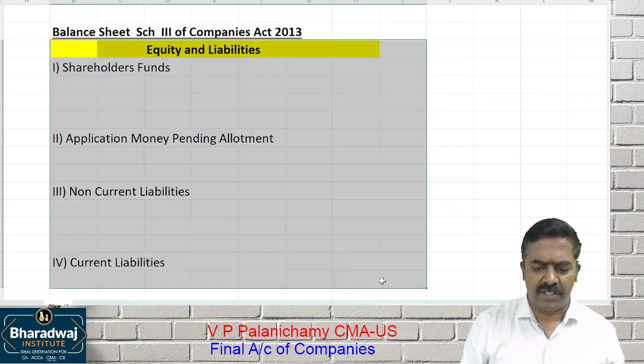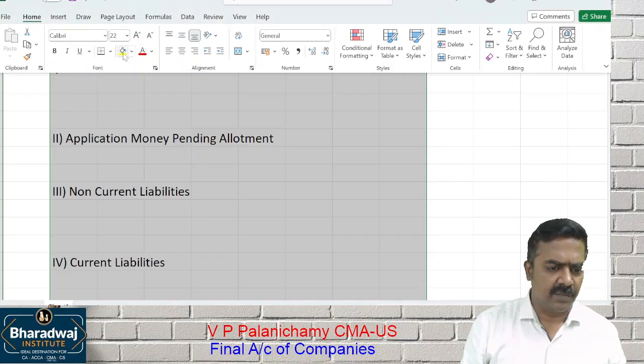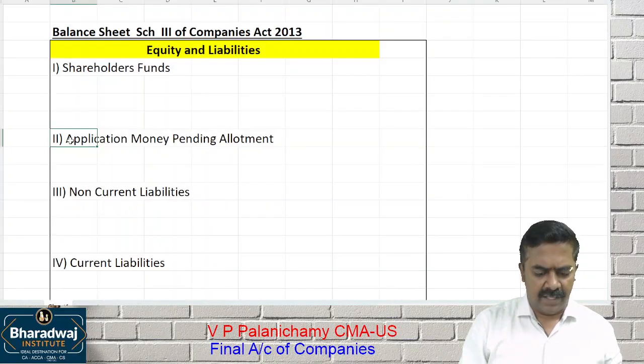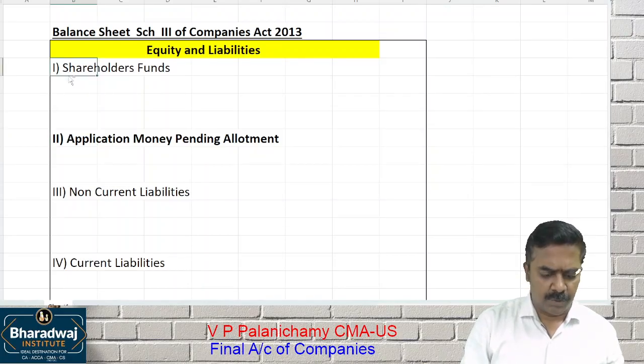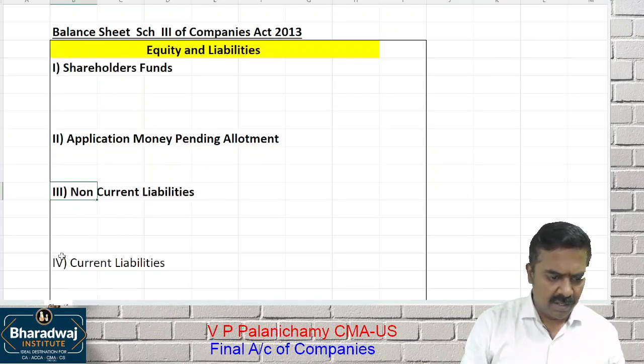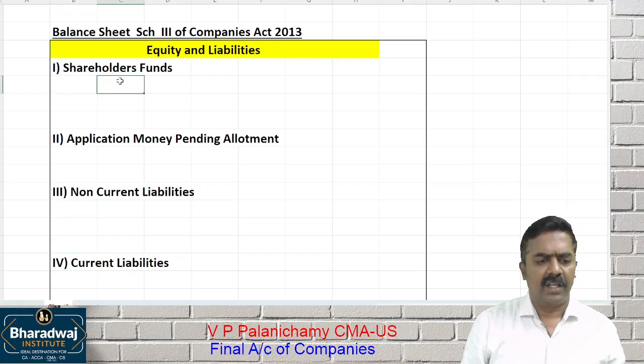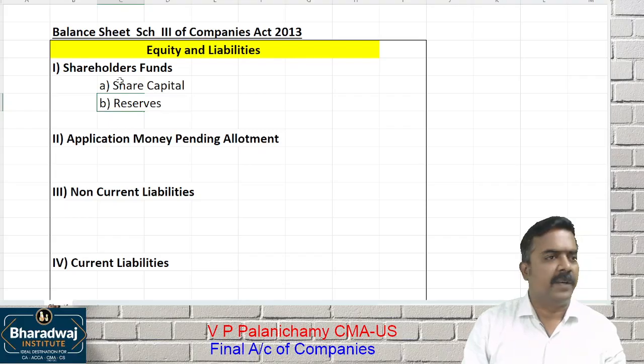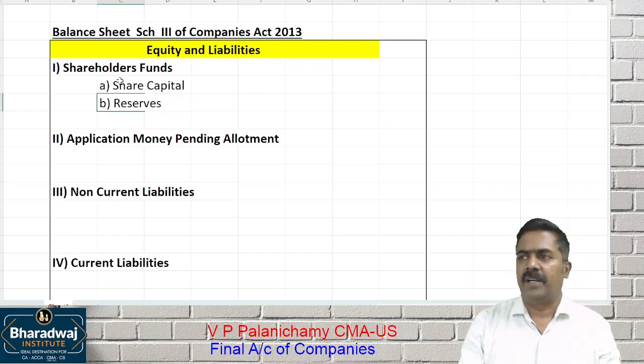What is the first one? Shareholders funds. Second, application money pending allotment. Third, non-current liabilities. And fourth, current liabilities. Now shareholders funds is further classified into A, share capital; B, reserves and surplus. I'll explain every bit of it because everything can be tested in the exam.